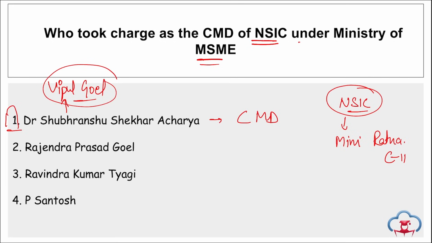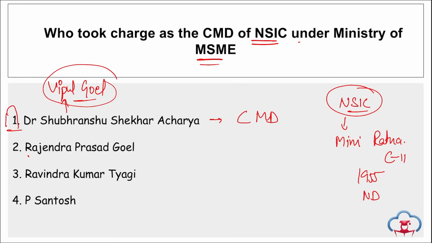He has more than 3 decades of experience in various MSME financing. He was also the founding member of SME RA Ratings Private Limited, that is the first SME rating agency. He has also served as the Chief Executive Officer of India SME Technology Service Limited. And if we talk about NSIC, the National Small Industries Corporation, who is the chairman and managing director now? Dr. Shubhranshu Shekhar Acharya. It was established in 1955 and headquartered in New Delhi.